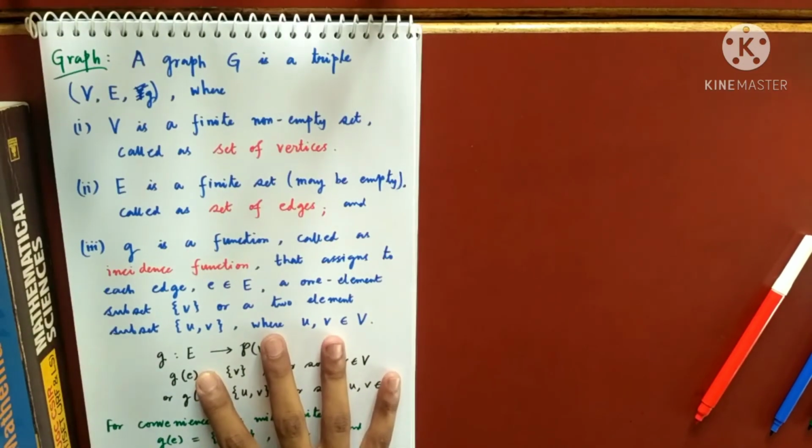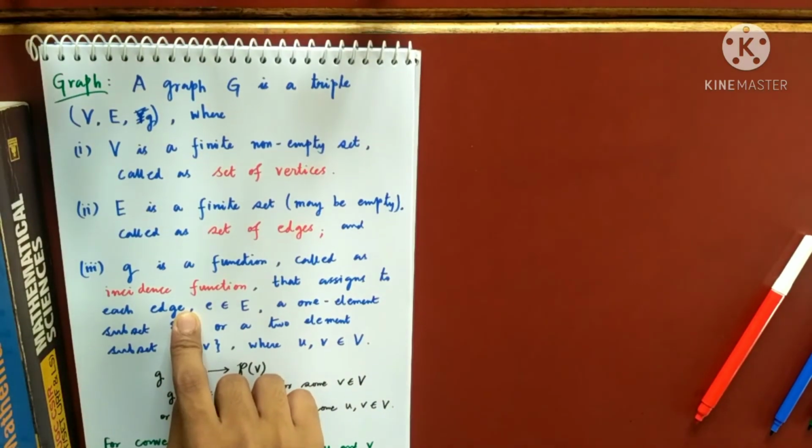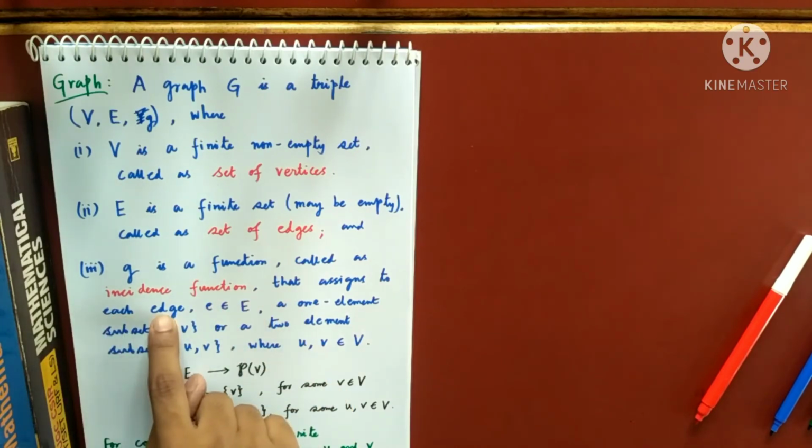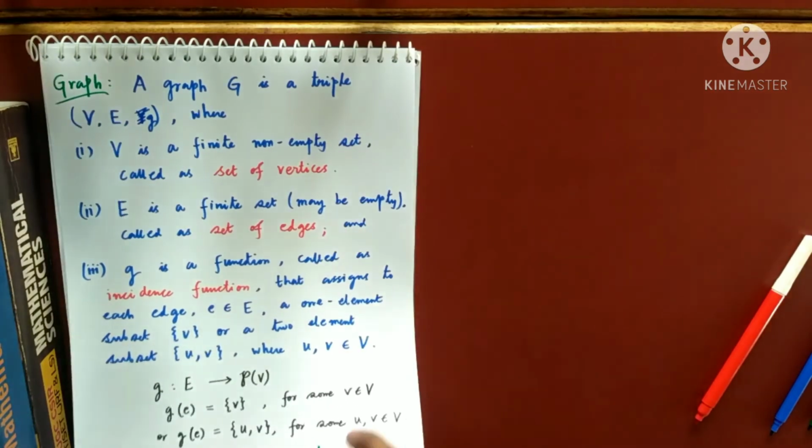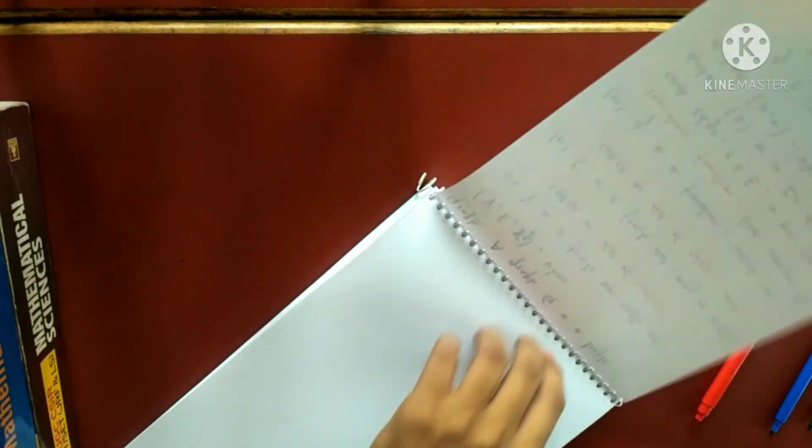I'm talking about the domain being E, for each edge E in E. How do you write it? F from R to R, f of x equals x squared for all x in R. That means you are saying for all x in R this is true, and that is the domain. Clear? So let me give you a very simple example, just following the definition.